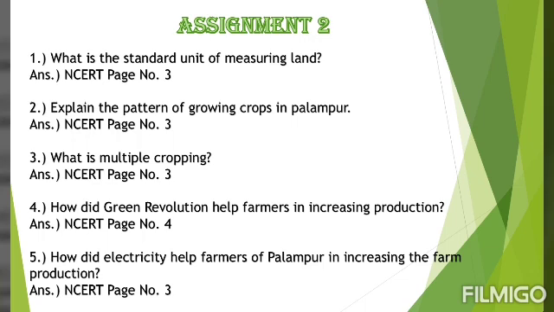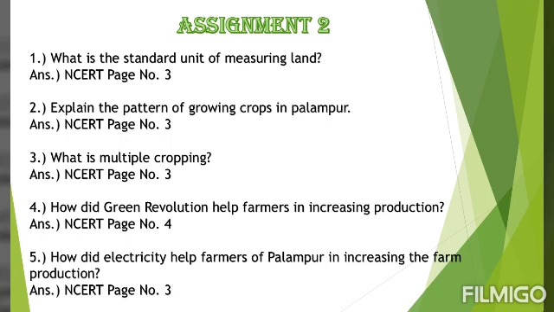Next question. How did Green Revolution help farmers in increasing production? So students, I told you all that before Green Revolution, farmers used traditional seeds. But after Green Revolution, they started using HYV seeds. And HYV seeds promised to produce much greater amount of grains on a single plant. As a result, the same piece of land would give more production. So the answer is given on page number 4. You can find the answer from there.